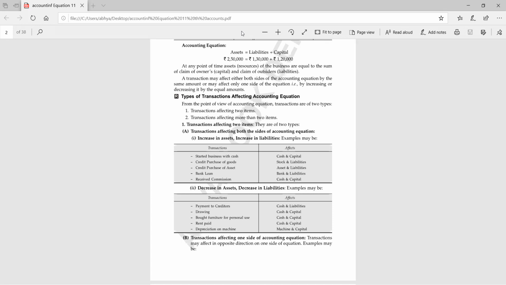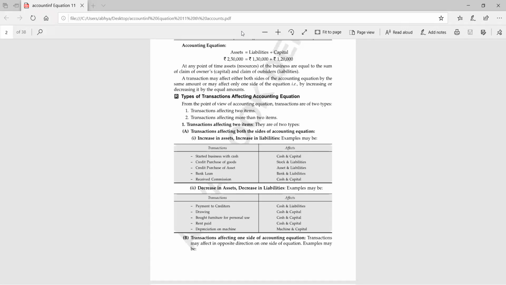Like started business with cash, cash will be affected and capital will be affected. So cash is the asset, left hand side is affected, and capital is the liability, right hand side is affected. Okay. So similarly, payment made to creditors, cash is decreased, and on the other hand, liability is decreased. So cash is the part of asset, it is on the left hand side, and creditors are the part of liability, that is on the right hand side. So all these examples which we have discussed till now are the examples when both sides are affected.